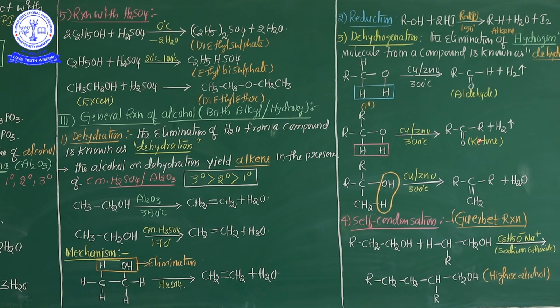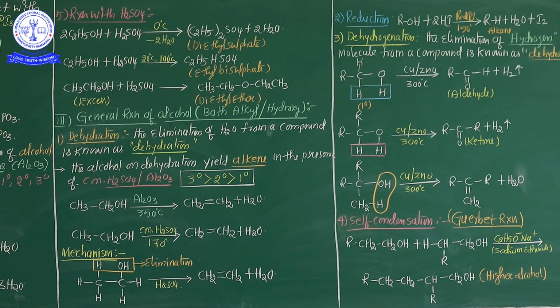A ketone is obtained. And this one is a 3 degree alcohol, which is involved not in dehydrogenation, my dear students, but in the dehydration process. A water molecule is eliminated here, so in this case it is not considered dehydrogenation. The first two equations are dehydrogenation because hydrogen is eliminated.